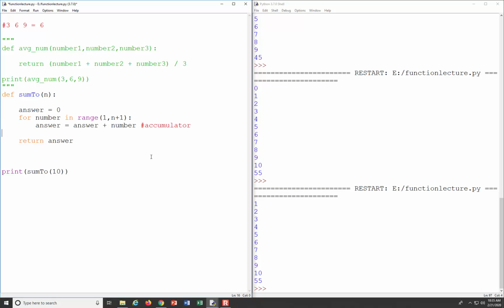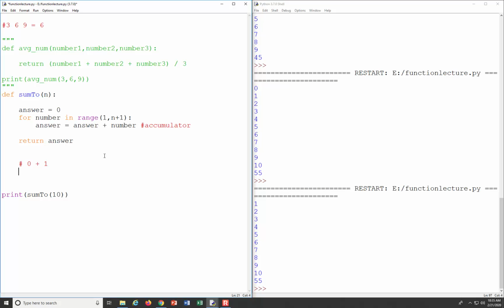And so the accumulator pattern, right, is just a way of how over time we can have a running tally or a running sum and accumulate a value over the length of our program. So I'm just going to run through how this is working. In our first loop through our program, we start off at 0, right? We initialize answer to be 0, and then we add on 1, okay?